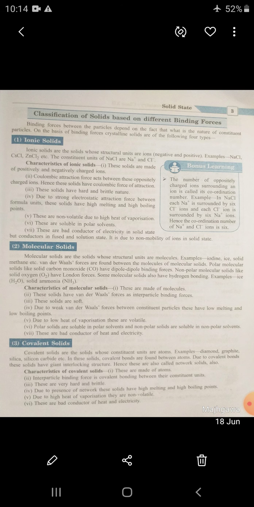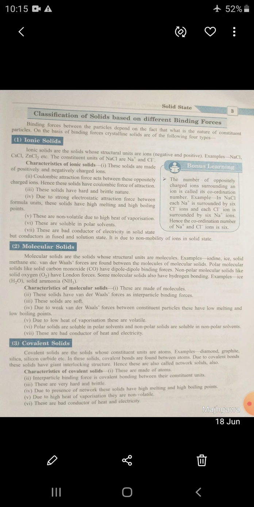Examples: diamond, graphite, silica, silicon carbide, etc. In these solids, covalent bonds are found between atoms. Due to covalent bonds, these solids have a giant interlocking structure. Mention this point: covalent solids have a giant interlocking structure. Hence, these are also called network solids.